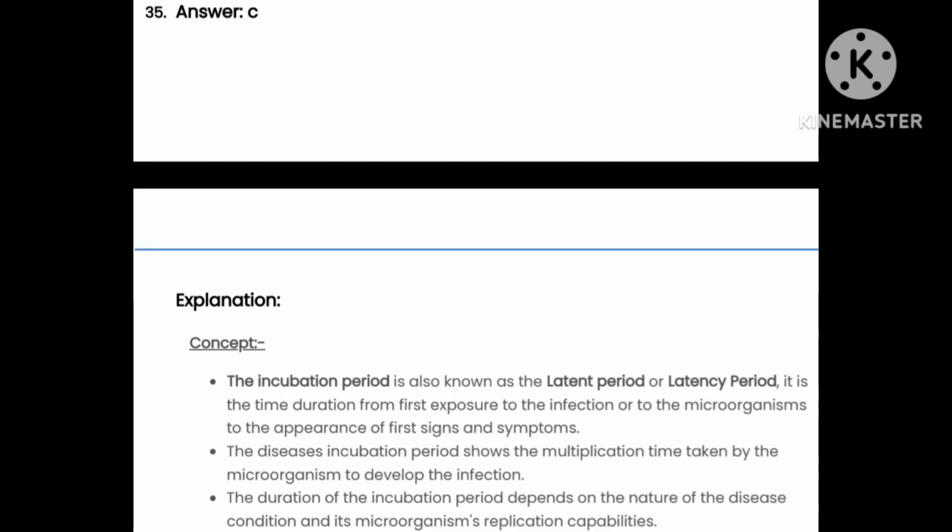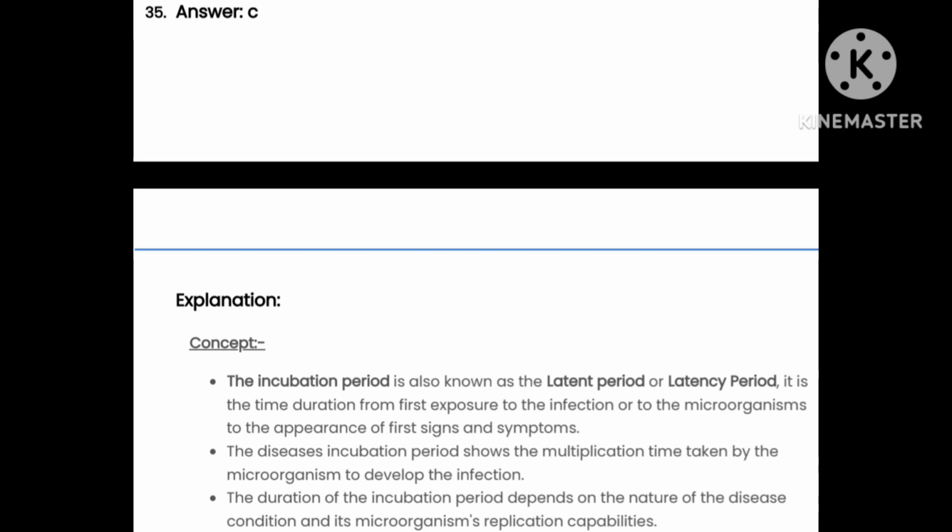The incubation period is also known as latent period or latency period. It is the time duration from first exposure to the infection or to the microorganism to the appearance of first signs and symptoms. The disease incubation period shows the multiplication time taken by the microorganism to develop the infection. The duration of the incubation period depends on the nature of the disease condition and its microorganism replication capabilities.